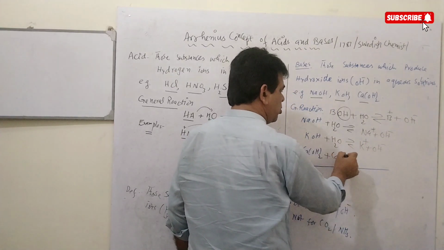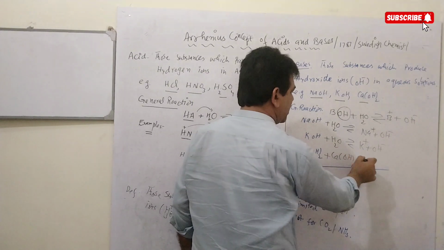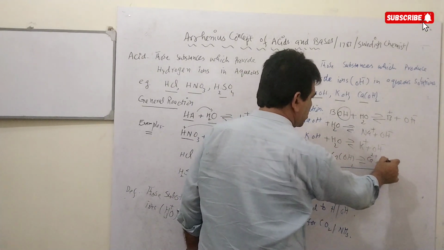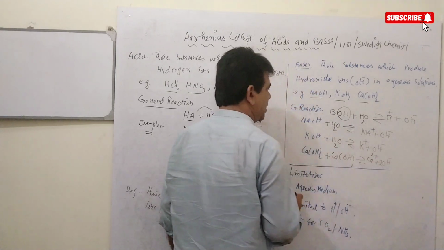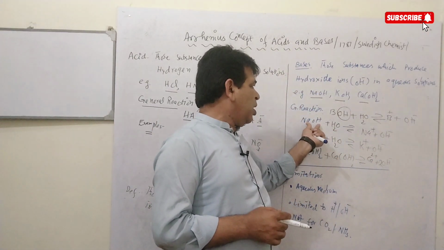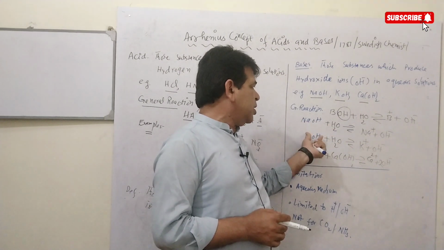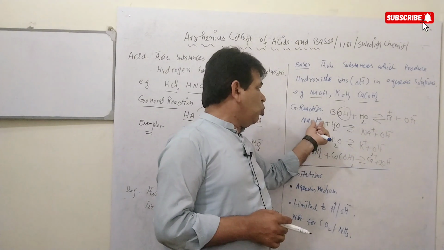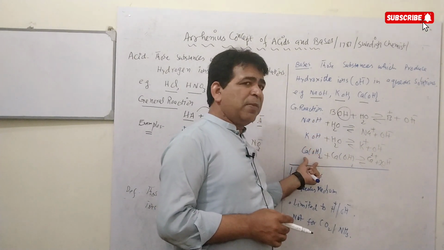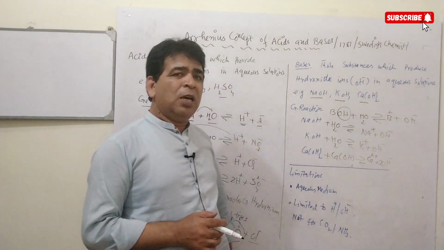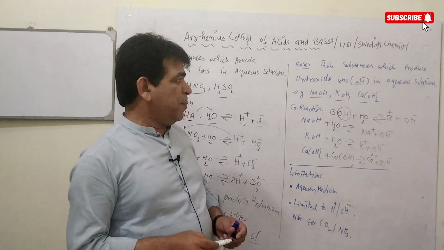Similarly, when calcium hydroxide is dissolved in water, it will produce calcium ions and 2 hydroxide ions. So these reactions show that those compounds like NaOH, KOH and Ca(OH)2, which contain OH ions in their molecules, are known as bases according to Arrhenius concept.